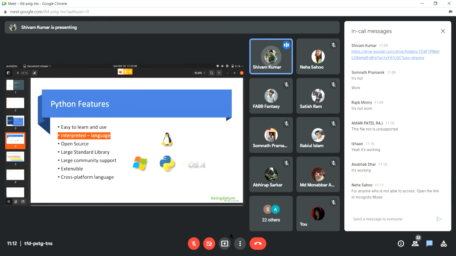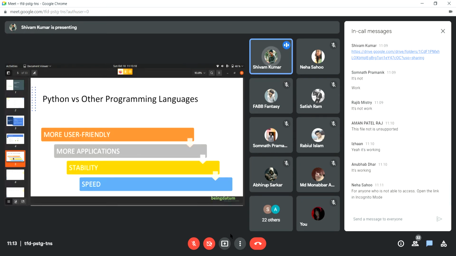And then we know how it's open source. It's free to redistribute, free to license, and free to develop for anybody. Then it has a large standard library and support. So it's very flexible because of these libraries, and it can be used for basically any application. Then it has large community support and it's cross-platform. That basically means that it can be run on any platform such as Windows, Mac OS, and even Linux.